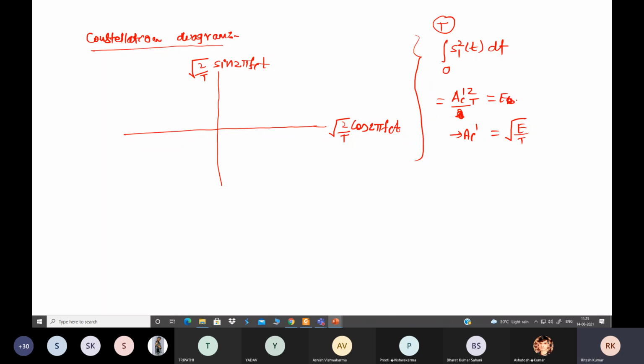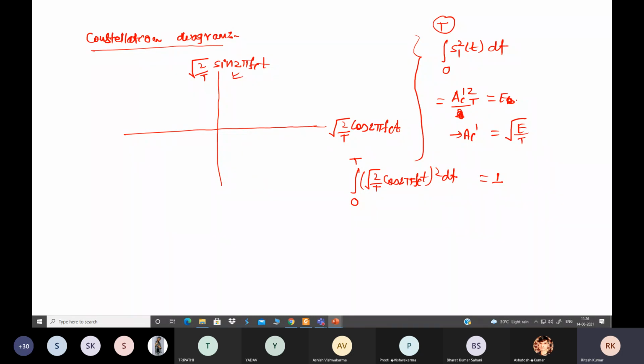EB represents the energy of a bit, but here we are taking the total symbol, so root under E by T. Now when you take the square of square root of 2 by T cos 2 pi fct, or sin 2 pi fct, and integrate from 0 to T, this value will be 1. So this is normalized. Similarly this one is also normalized.